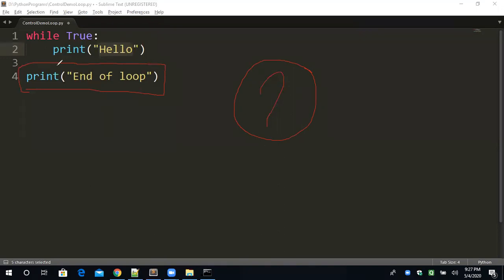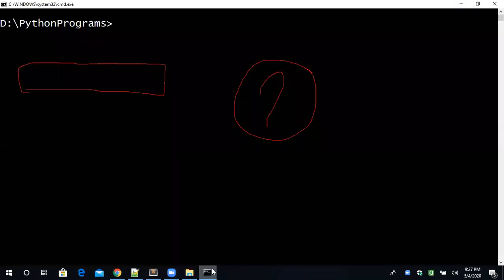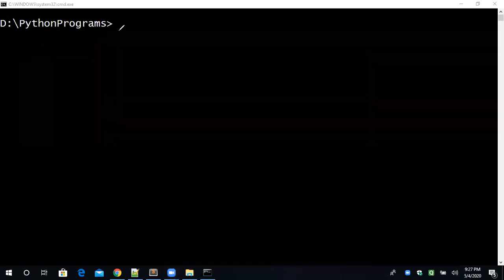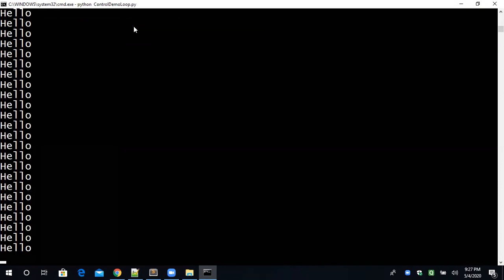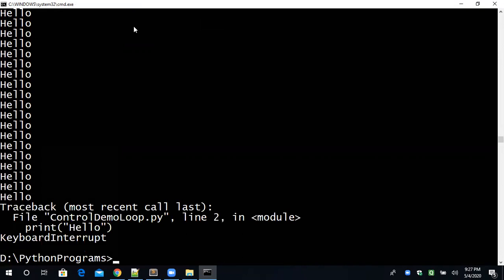One second. I just want to execute, so I'm saving. In the same program, I'm making the changes. Hope you are understanding. You can stop the screen, take screenshots, or pause and write down. Okay, fine. So how to execute? The command is very simple, Python. Because I've already given the command, it is already there in the list. See, hello, hello, hello is coming an infinite number of times. It will never stop, because I have given the universal true condition. How to stop? Control C.